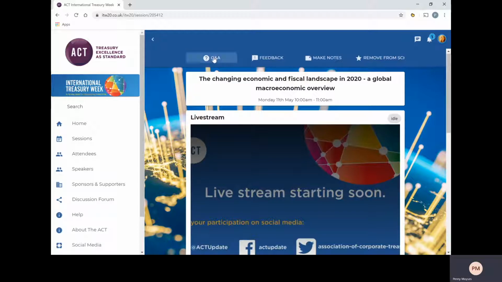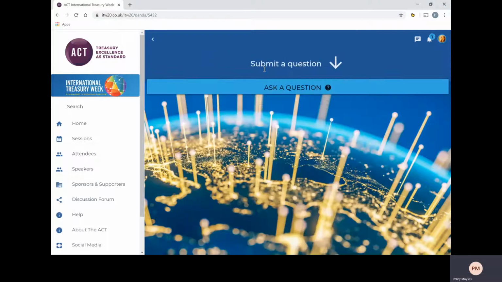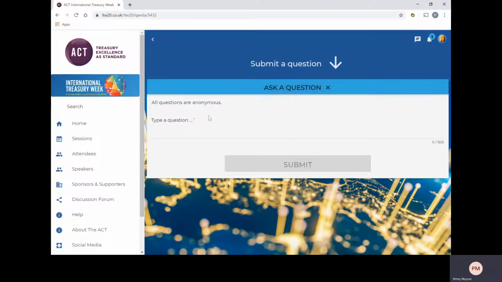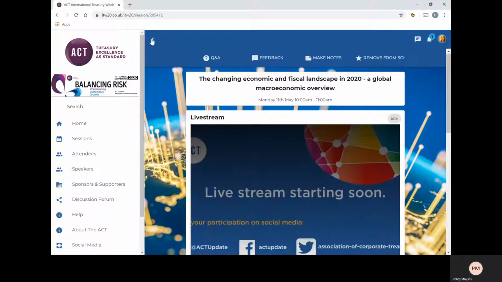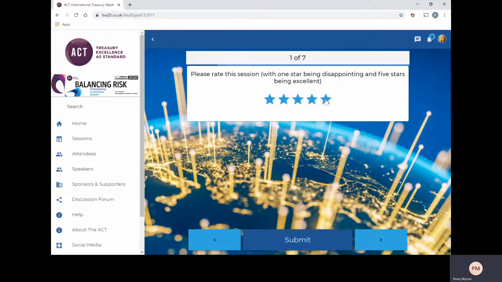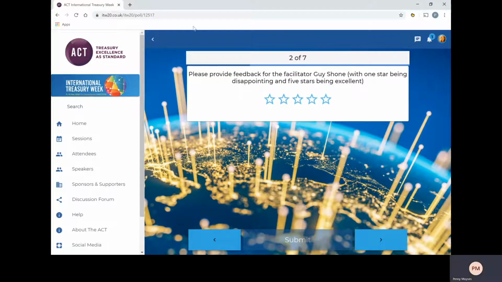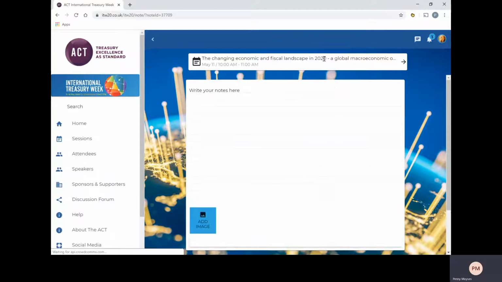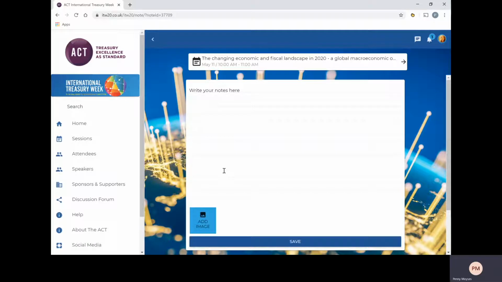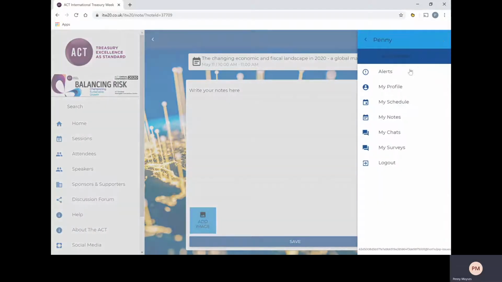While the sessions are taking place, we urge you to ask any questions via the Q&A button. Simply type a question and press Submit. Please do give feedback after the session. Simply click on the option here and press Submit. And there'll be a variety of questions that you can work through. You can also make notes on the session. Simply type here and save. You can access your notes via your profile.